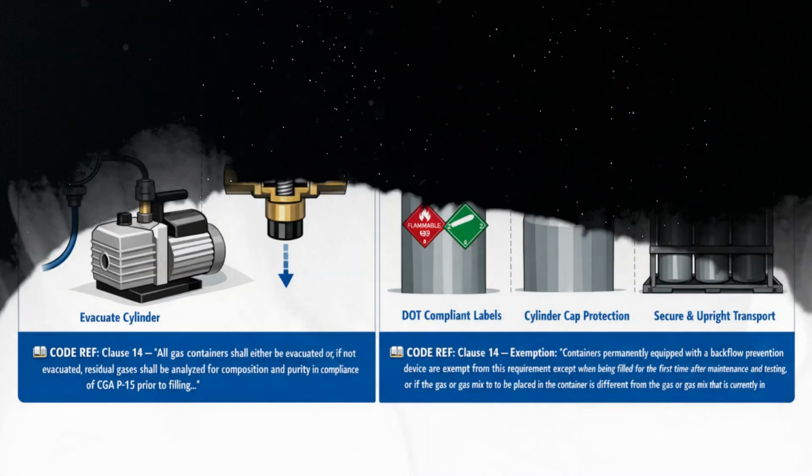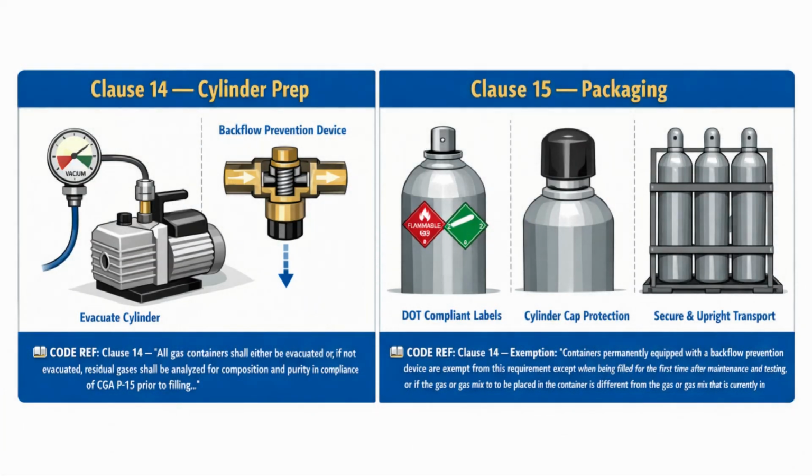Clause 15 on packaging states gases and gas mixtures shall be packaged in accordance with DOT regulations for protection during shipment and normal storage. Cylinder sizes shall be as agreed upon between purchaser and supplier.